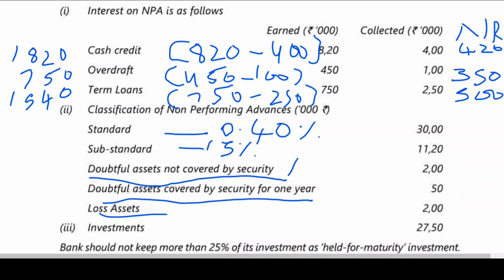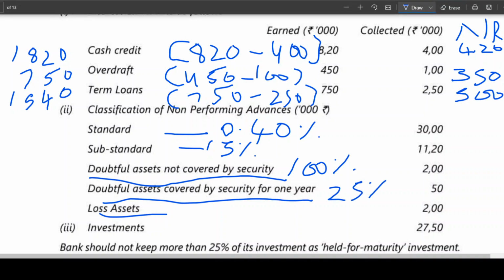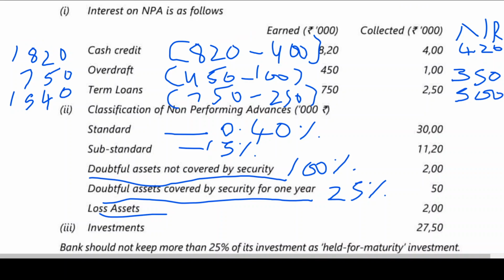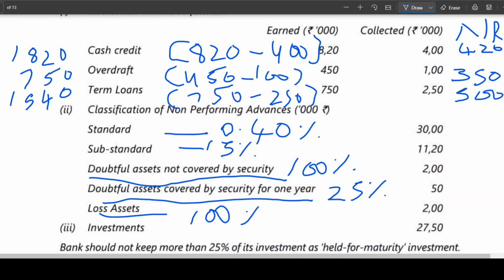Tell me. 100%. Doubtful assets not covered by security. When there is no security, what is the risk? The risk is 100%. Doubtful assets covered by security for 1 year, you have learned 25%. Loss assets. We have to provide how much? 100%.